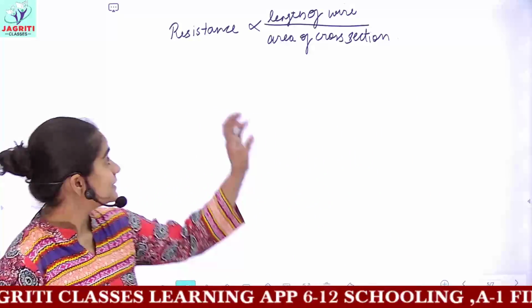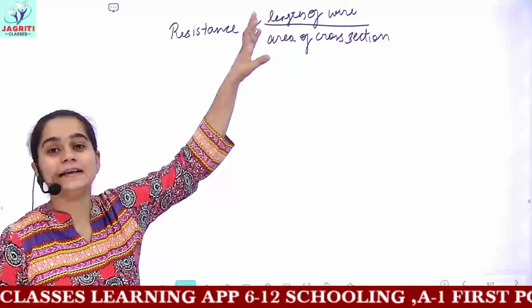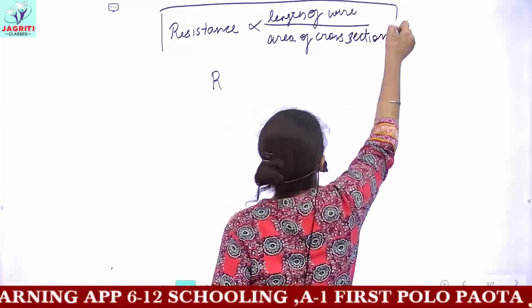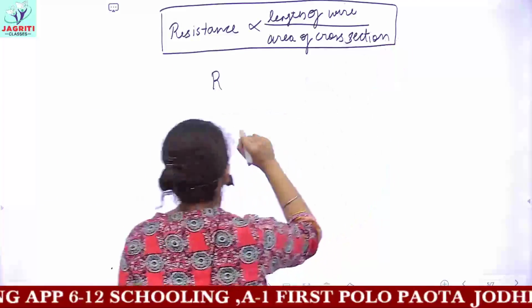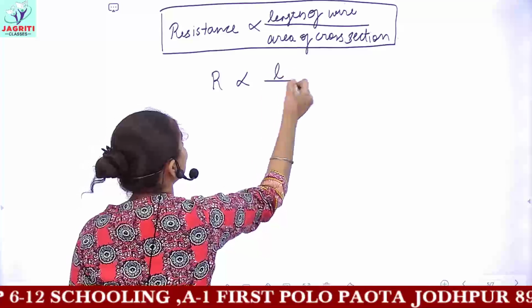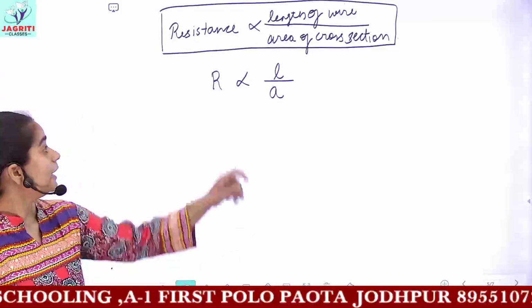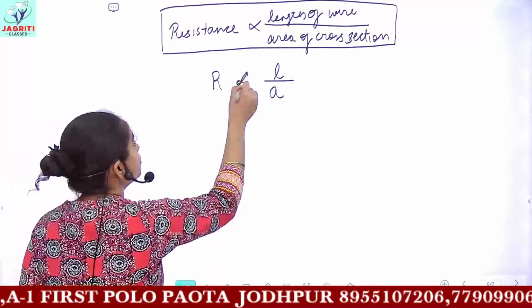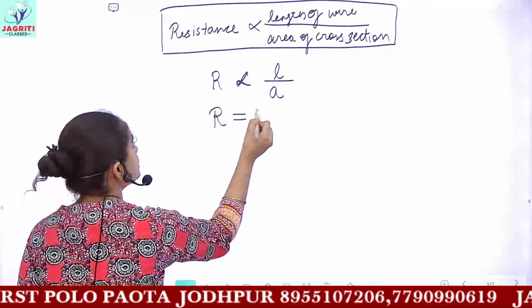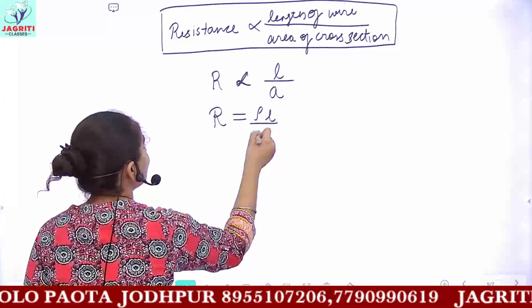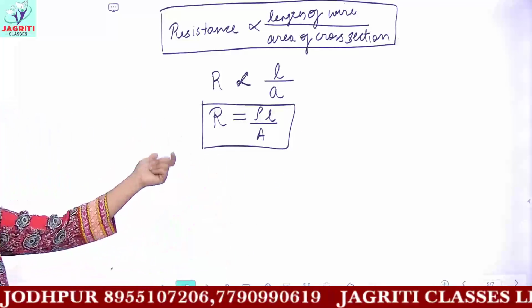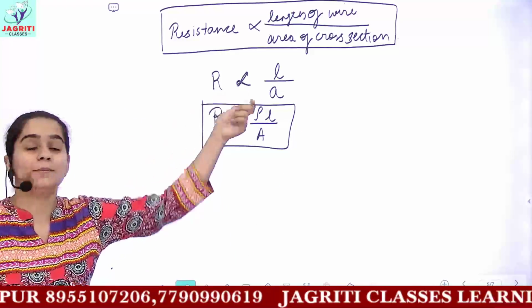So resistance is directly proportional to length upon area, and if we write this using symbols, then R is directly proportional to L upon A. And whenever we remove this proportional sign, you require a constant. So the constant here would be rho, and R is proportional to rho L upon A. This gives you the formula for resistance: R equals rho L by A.